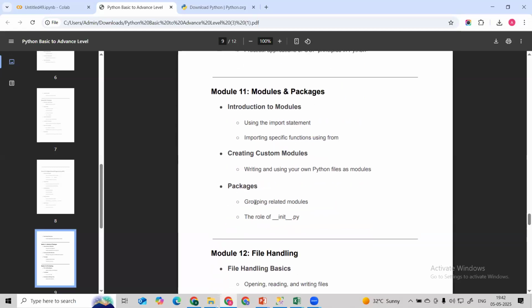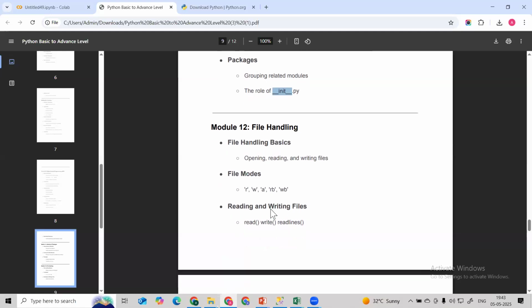How do we import different modules and packages from the different libraries? Then we create custom modules and packages. We can write our own package Python files as modules. Then we create the package. What is the importance of the init file? We are going to learn that. And then we are going to learn file handling. Let's suppose, guys, we have a text file. How do we read the data from the text file or a different file? How do we read, write, and append?